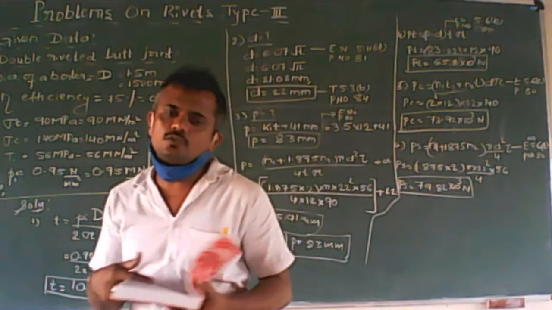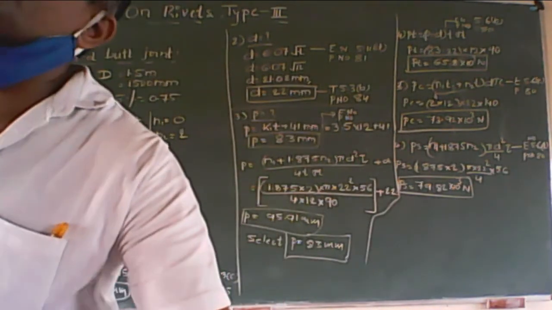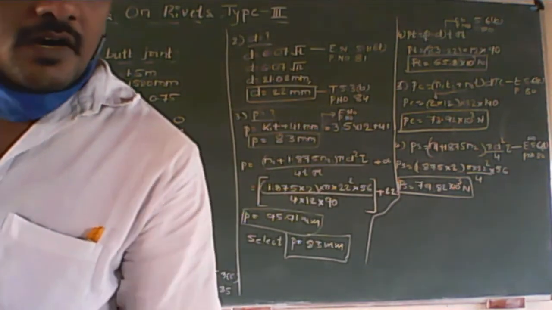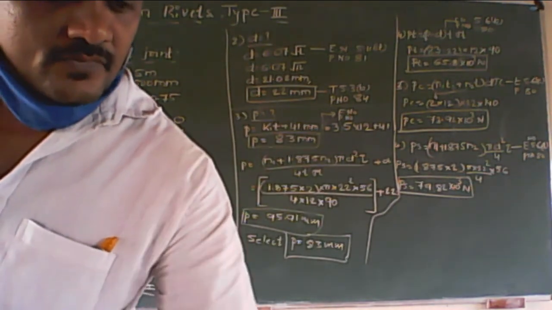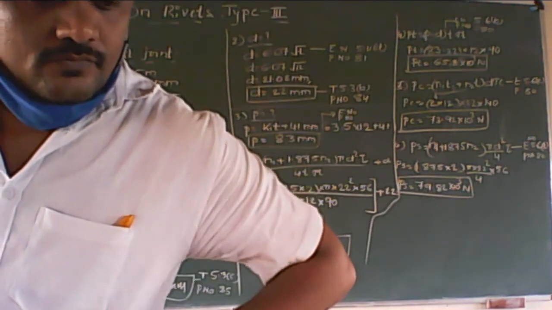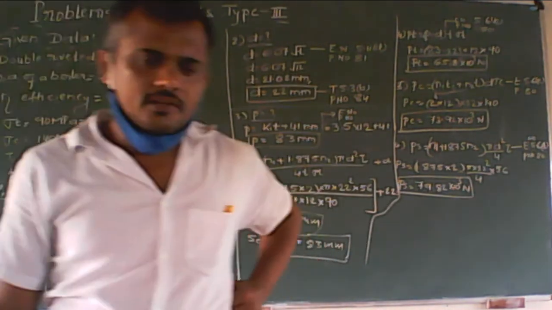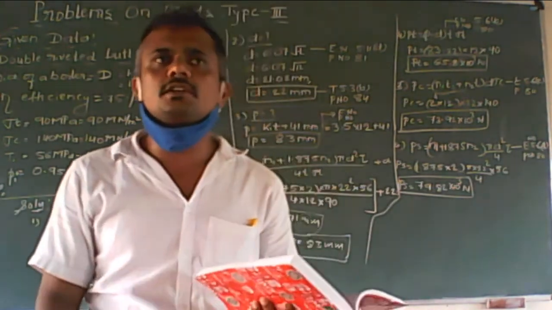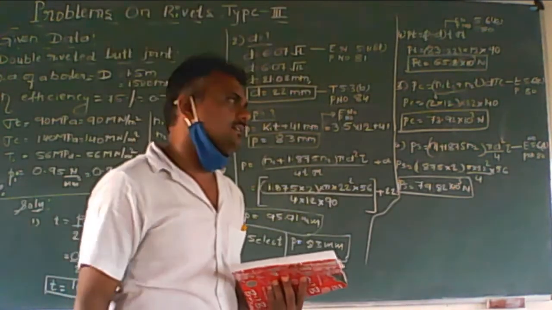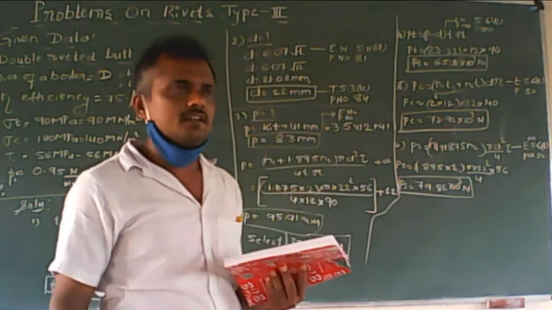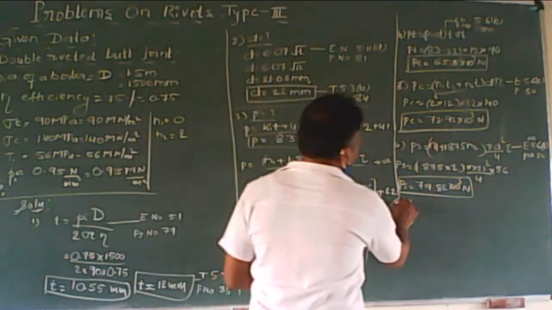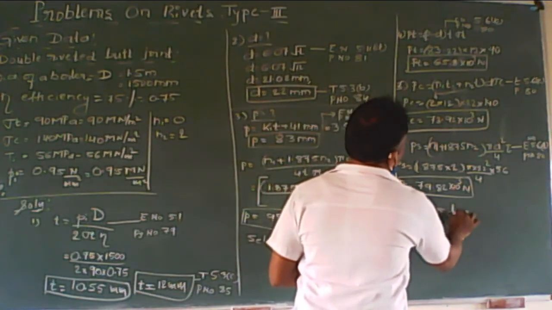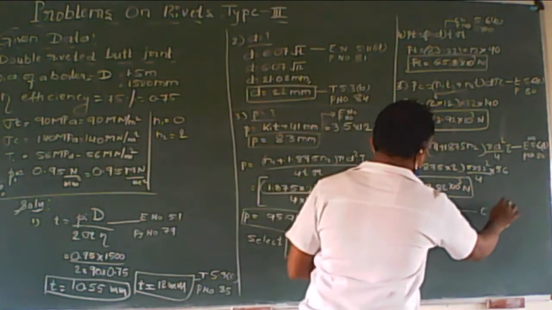Now we would go for calculating the efficiency as well, though it is given in the problem. Here efficiency is not required; it is already given. So 0.75 or 75% is there. After this you can calculate the margin. M is equal to 1.5 d.